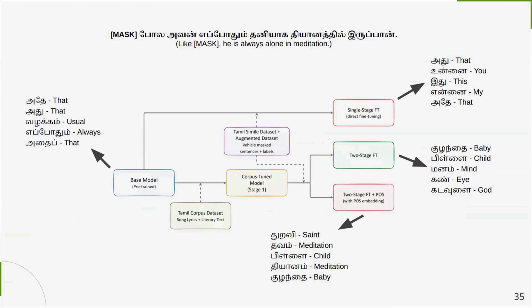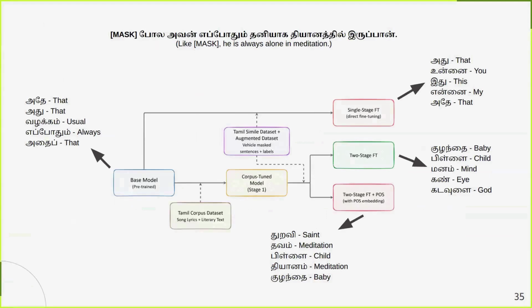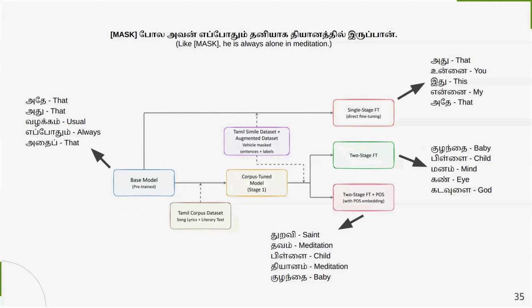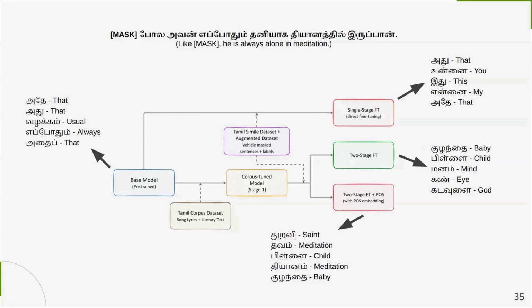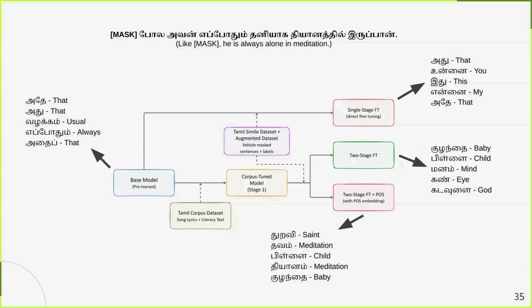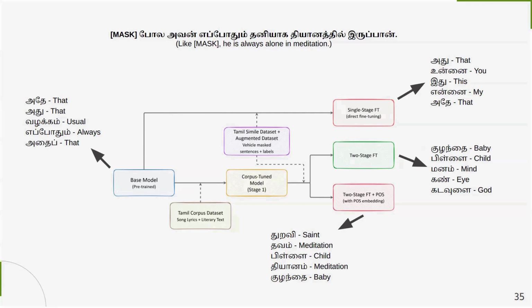Experiments and results. As you can see in this image, initially the base model predicted words which occur frequently in the sentences, and after single-stage fine-tuning we were not able to improve much. In the two-stage fine-tuning approach, we were able to get better results, and with the POS embeddings, we were able to get even better results, as you can see in this image.